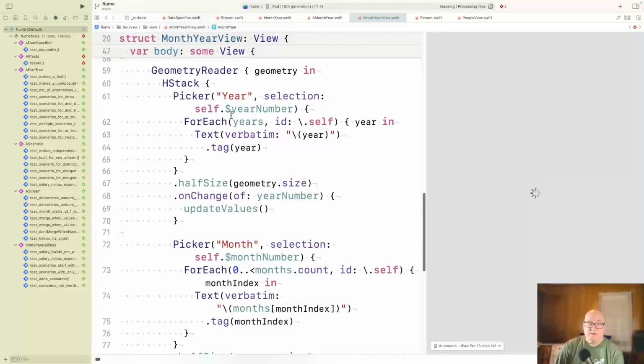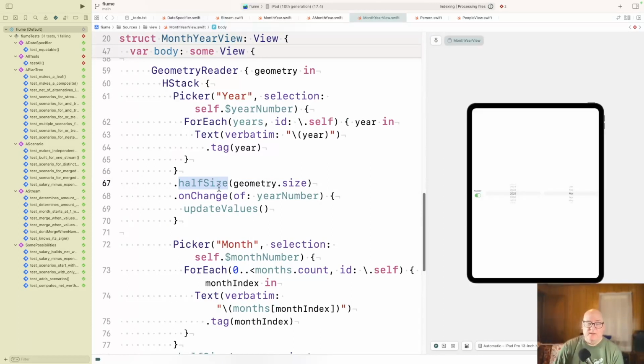For the wheels, those are pickers, and we have a qualifier here that makes it half width so we can fit two of them in there. They do different things: one does the year and one does the month range. In the preview, we can see that if we turn this off, it's grayed out, and present otherwise.